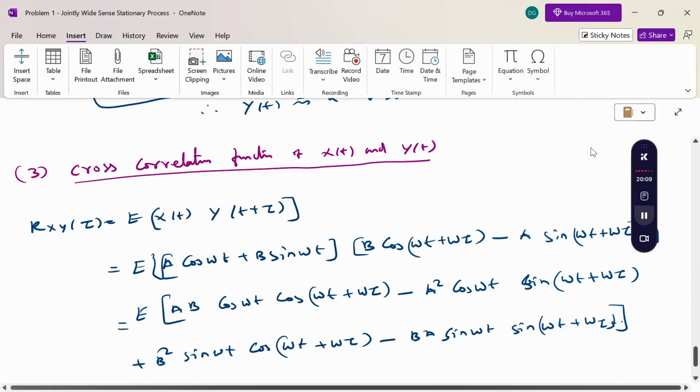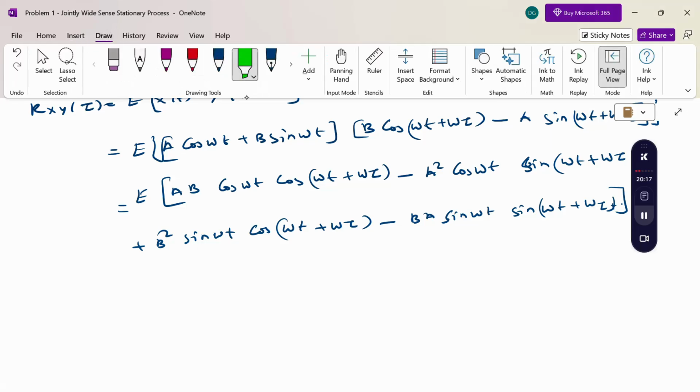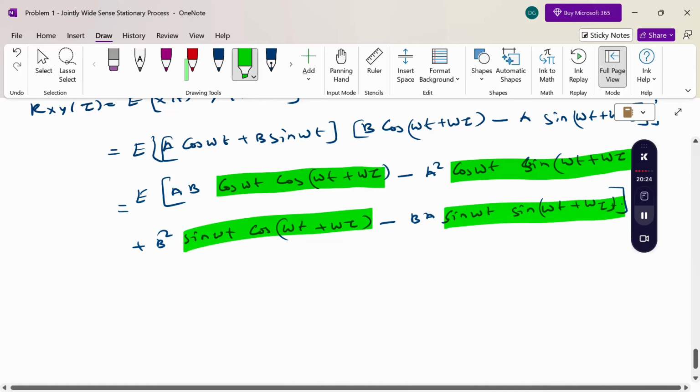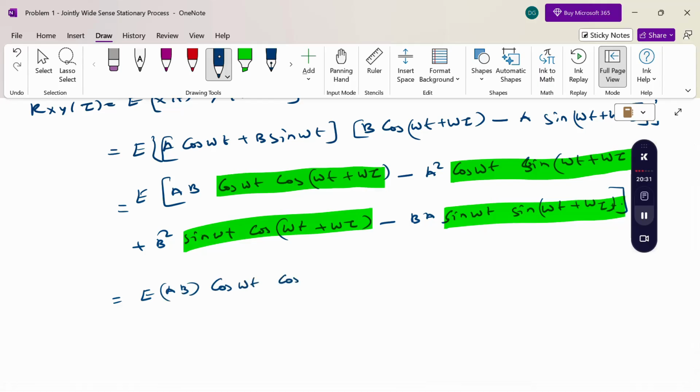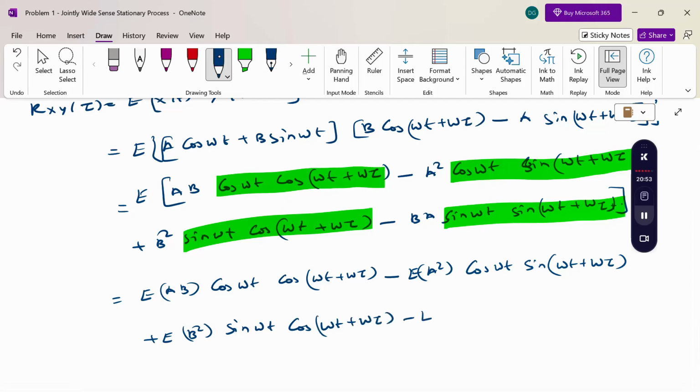So now taking the expectation, these terms are constant because a and b are the only variables. Therefore the expectation of ab cos omega t plus omega tau, minus the expectation of a square cos omega t sin omega t plus omega tau, plus the expectation of b square sin omega t cos omega t plus omega tau, minus the expectation of ab sin omega t sin omega t plus omega tau.